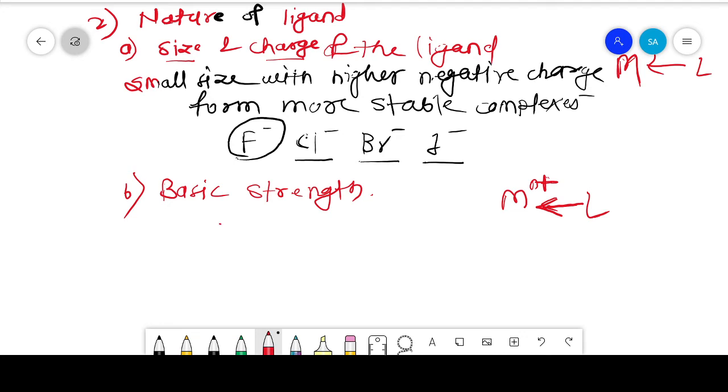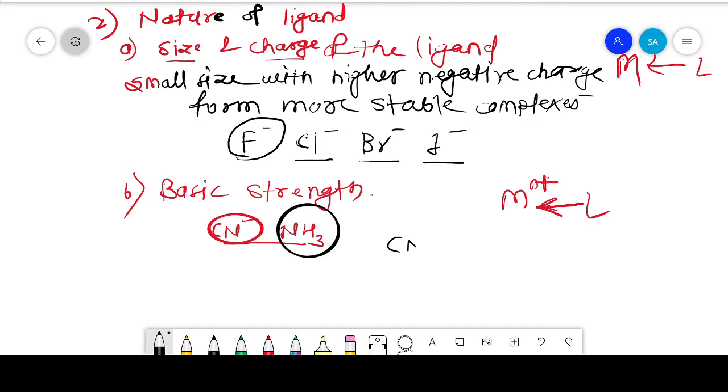For example, cyanide and ammonia are both bases, or act as ligands. Cyanide is a strong base as compared to ammonia.